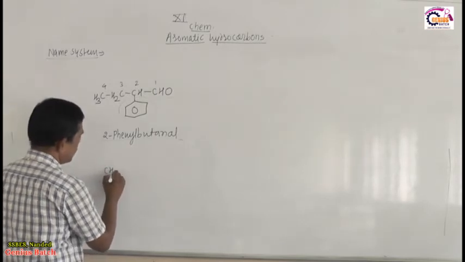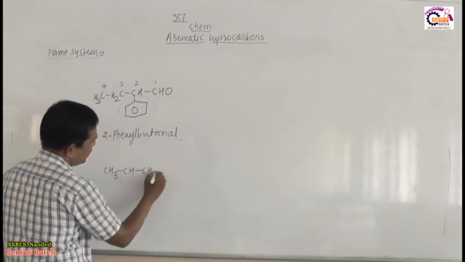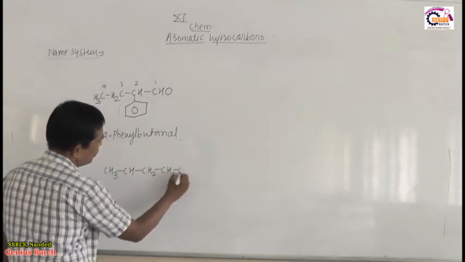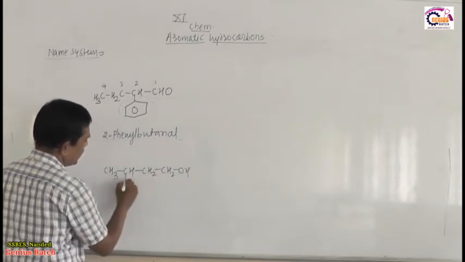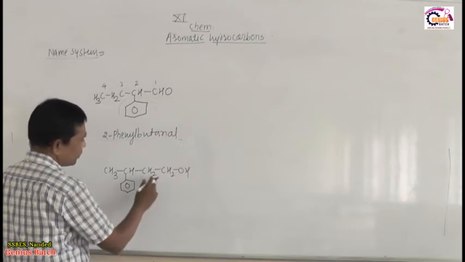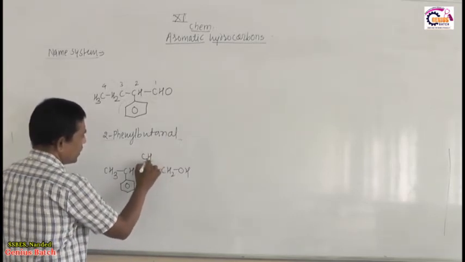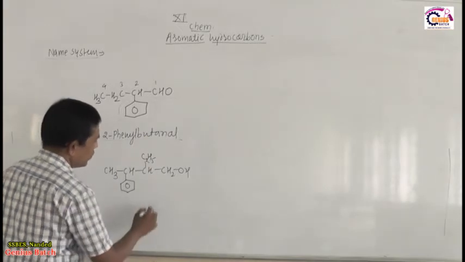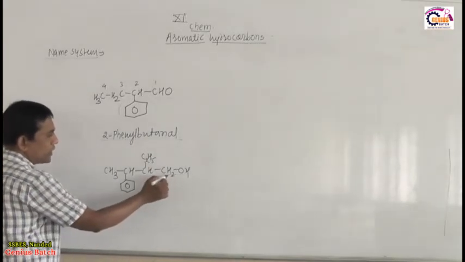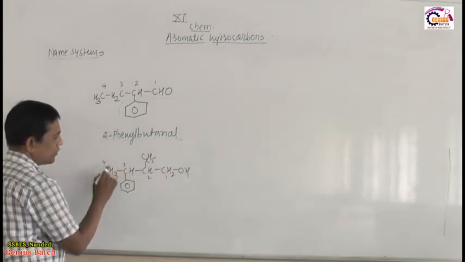So I will take another one, CH3, CH, CH2, CH2OH, and here the benzene ring is present. Here I take another group, an ethyl group. Numbering starts from the OH containing carbon so that it is lowest: 1, here 2, here 3, here 4.